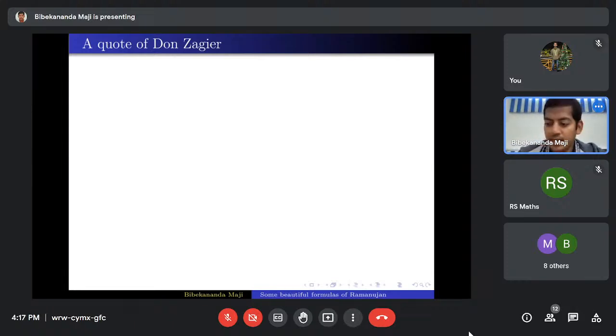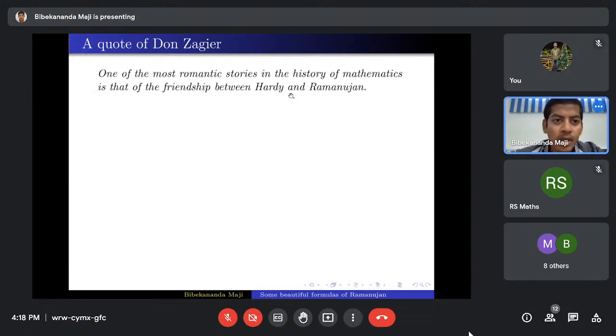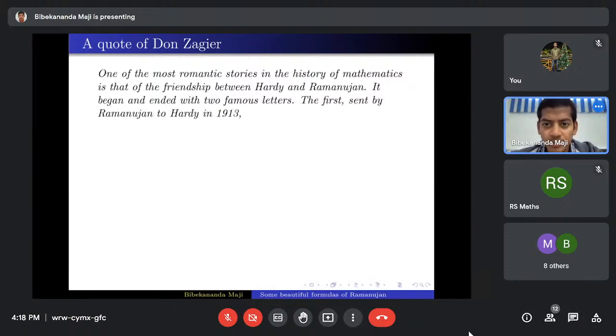I'll mention a quote of Don Zagier. One of the most romantic stories in the history of mathematics is that of the friendship between Hardy and Ramanujan. It began and ended with two famous letters.